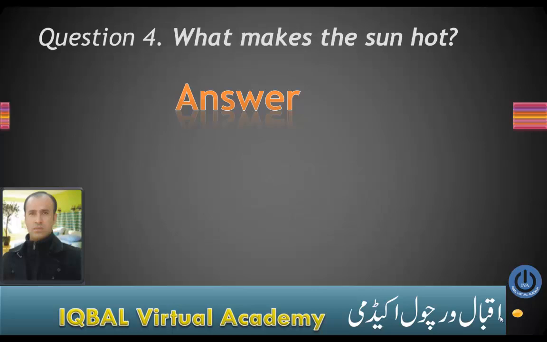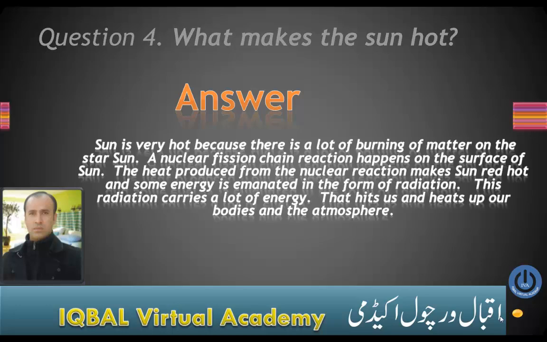Question number 4, what makes the sun hot? And the answer is simple. The sun is very hot because there's a lot of burning of matter on the star, the sun. A nuclear fusion chain reaction happens on the surface of the sun. The heat produced from the nuclear reaction makes the sun red and hot, and some energy is emanated in the form of radiation. These radiations carry a lot of energy that hits us, heats up our bodies and the atmosphere.